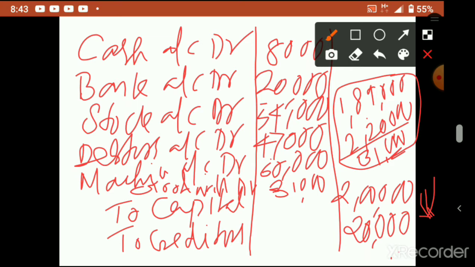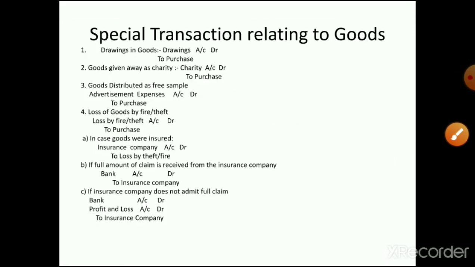If suppose the credit side total is not tallying, then you have to write Capital Reserve, and only the difference. So this way we have to make it tally. This is what opening entry is about. You should know what an opening entry is; just for that we discussed this.